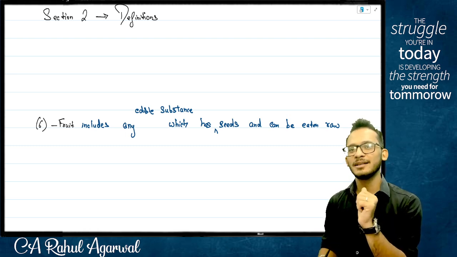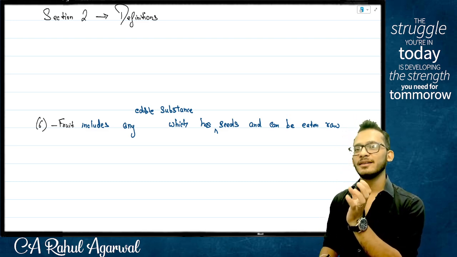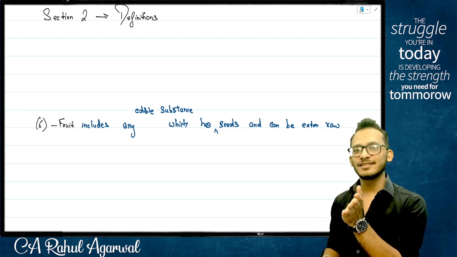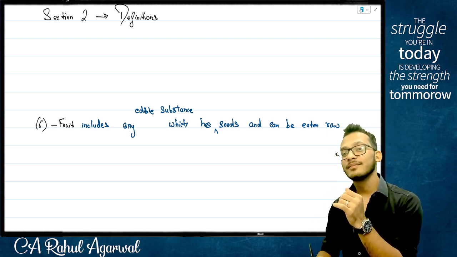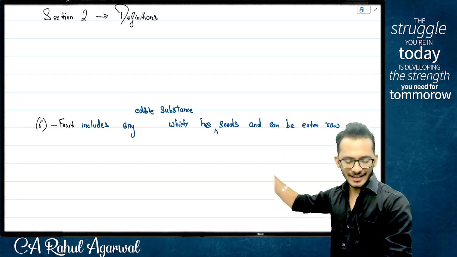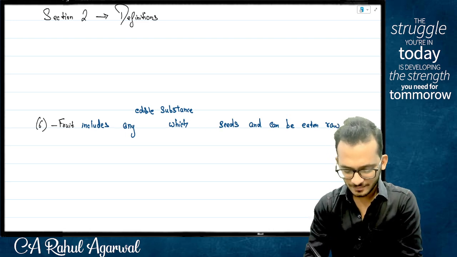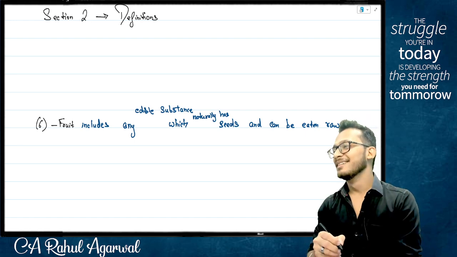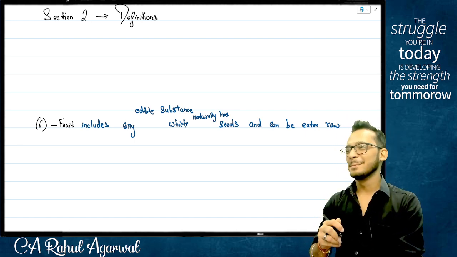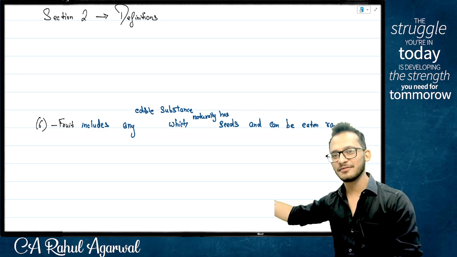When you say come, define come. So if it is an item which gets destroyed within 3 weeks, it's a fruit. So basically, fruit includes any edible substance which naturally has seeds, can be eaten raw, and has a shelf life.